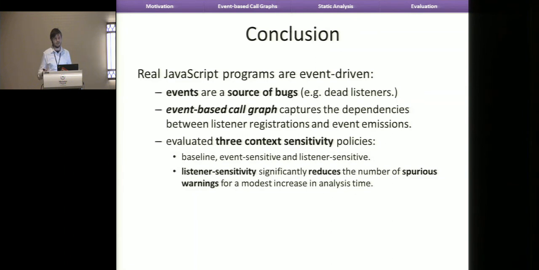In conclusion, events can be a source of bugs in JavaScript programs. We've introduced the event-based call graph as an artifact to understand the control flow in your program, but also to look for bugs. We evaluated these 3 context-sensitive policies, and the listener sensitivity analysis has significantly better precision than the baseline at a modest increase in analysis time.